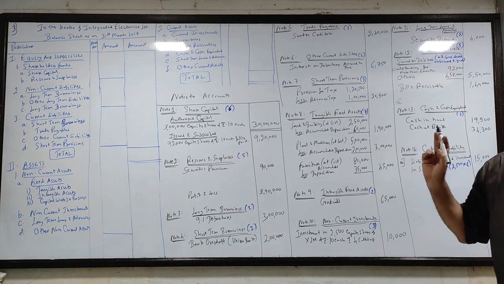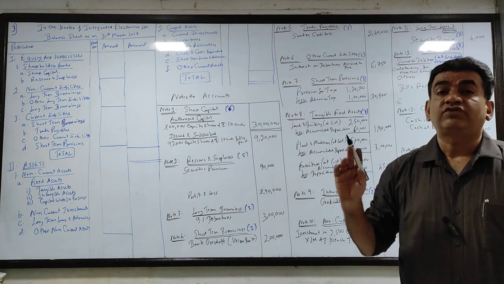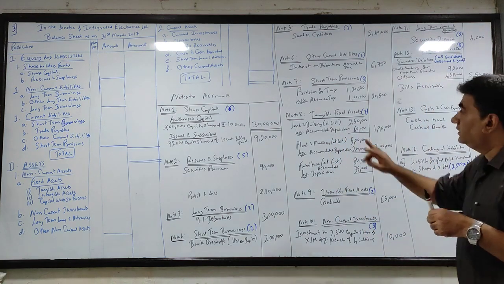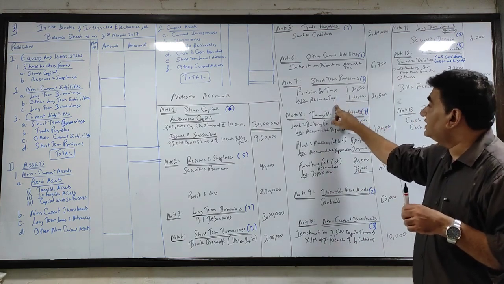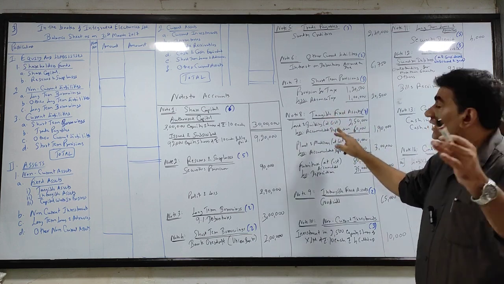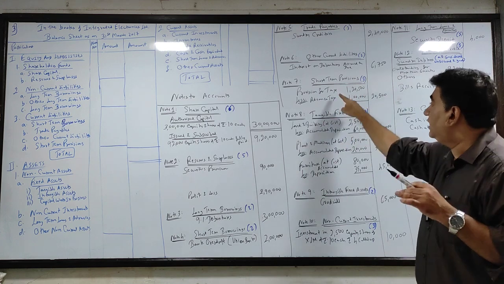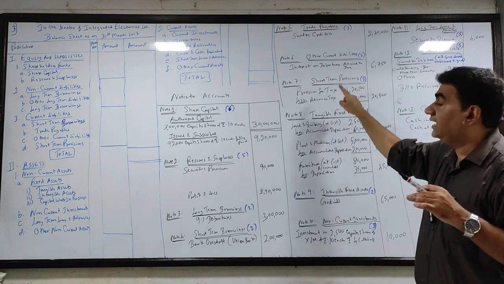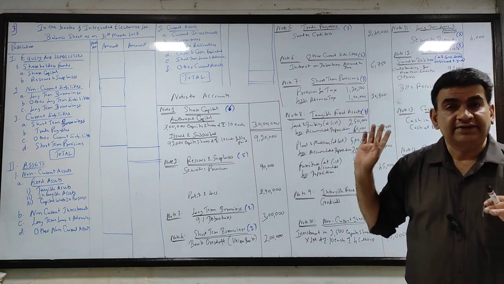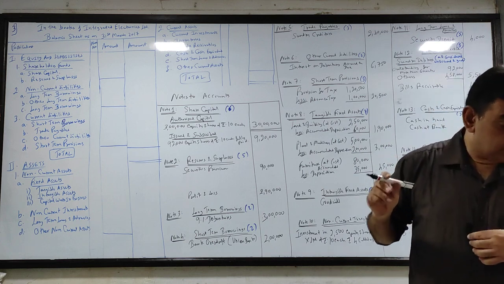As per the Companies Act provisions, advance tax and short-term provision have to be netted off before you give the effect. Again, I'll repeat. Provision for tax is more than advance tax, so it comes in short-term provision. If my advance tax were more, you would have made a note for short-term loans and advances. Advance tax would come in the inner column and short-term provision would be deducted from it. Keep that in mind. Okay? Hope it's clear. Okay, let's go next.